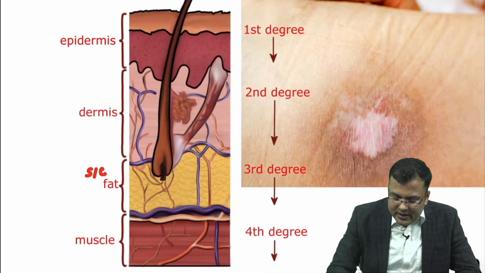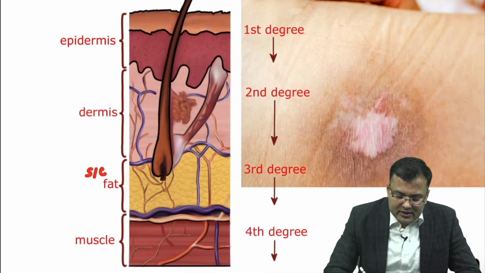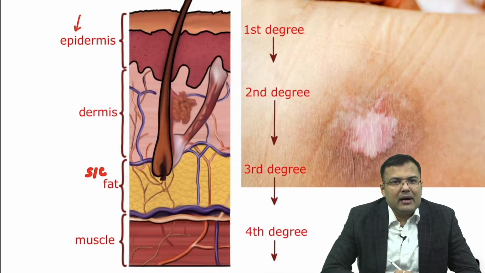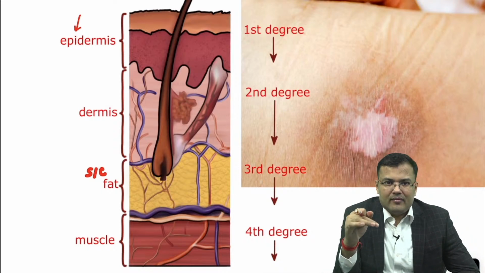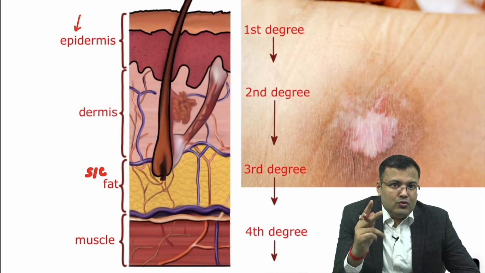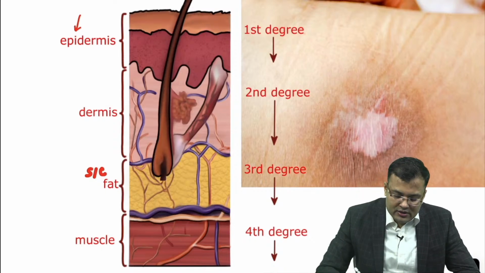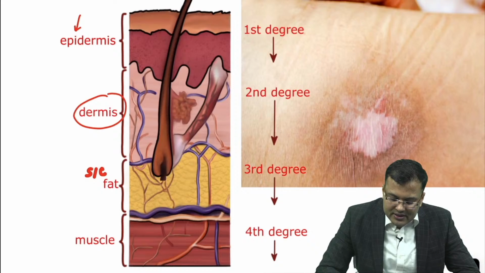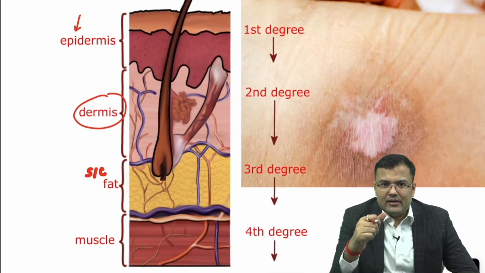So, first degree epidermis. So, in grade 1 pressure sore or pressure ulcer, there is erythema, there is involvement of only epidermis. In second degree, there is involvement of epidermis plus dermis. In grade 2 pressure sore or pressure ulcer, there is partial thickness skin loss with involvement of epidermis and dermis. Third degree burn, there is involvement of subcutaneous fat.